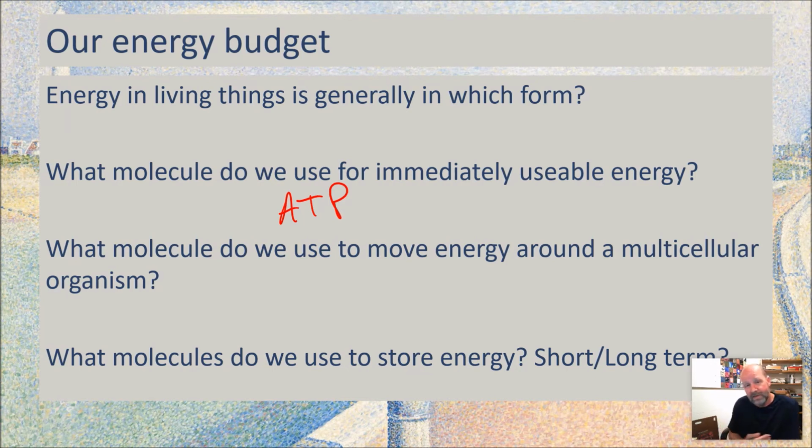I mentioned that ATP is not transportable. We can't move it around inside our bodies because it's so reactive. It'll react with something along the way. And so multicellular organisms need to be able to transport energy that isn't ATP. And we usually use glucose. As animals, we use glucose. That's our primary source of energy that we move around, our transportable energy.